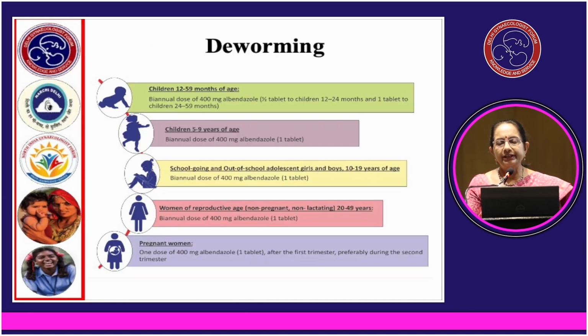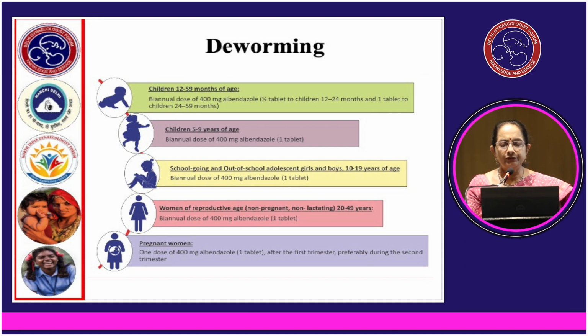Deworming is a must whenever we talk about anemia, because unless we do deworming, the hemoglobin is not going to rise. The recommendation for children of the age group 12 to 59 months is a biannual dose of 400 milligram albendazole. Half a tablet is given to children of 12 to 24 months and one tablet from 24 months onwards. For children 5 to 9 years of age, the same recommendation, a biannual dose of 400 milligram tablet, that is one tablet twice a year.